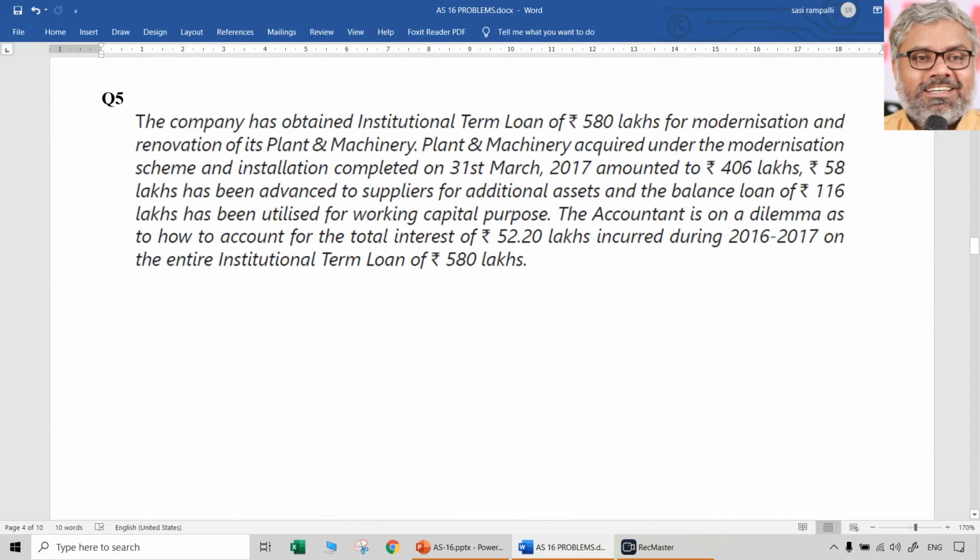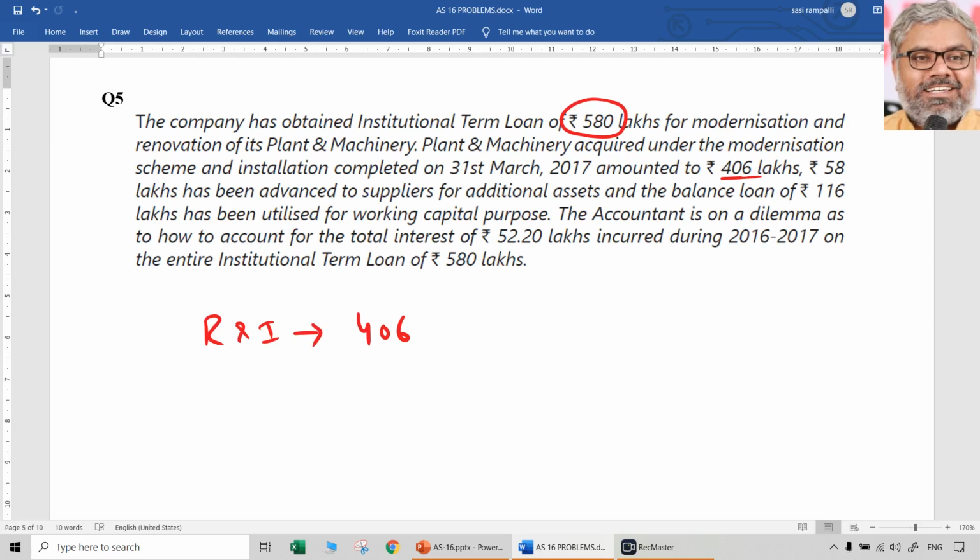Then a similar question once again, question number 5. The company has obtained institutional term loan of 580 lakhs. There is a total loan amount for modernization and renovation of its plant and machinery, and plant and machinery acquired under the modernization scheme and installation completed on 31st March 2017 amounted to 406 lakhs. So total 580. In that 406 is related to renovation, modernization, not repairs and maintenance. Then installation of that also costed 406 lakhs.